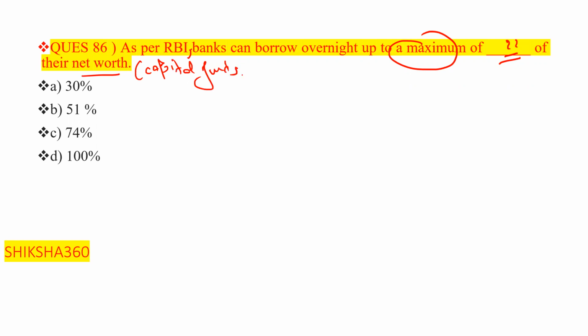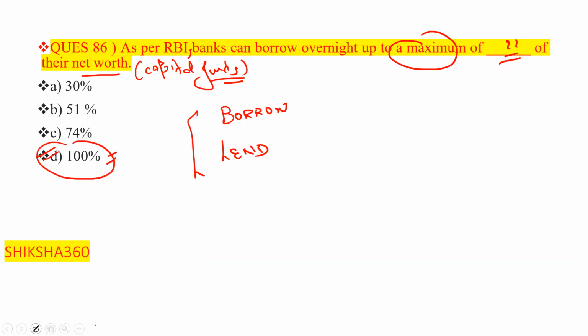There are 2 types of question basically they will ask here: borrow, and second one is lend. How much basically they can borrow and how much basically they can lend. As per the RBI, banks can borrow overnight up to a maximum of dash of their net worth. That is basically 100%. Option number D is the answer.